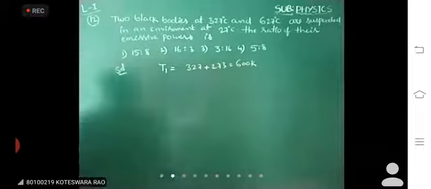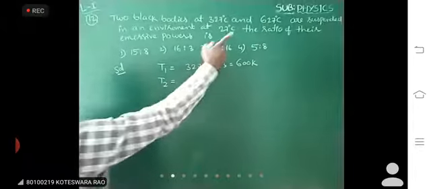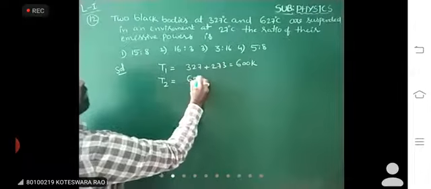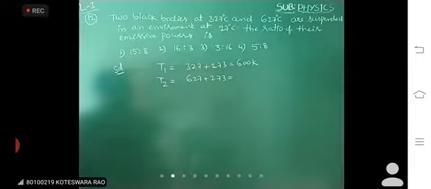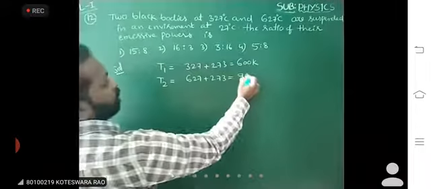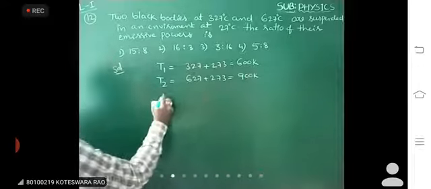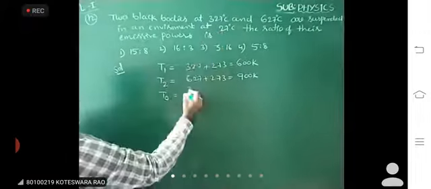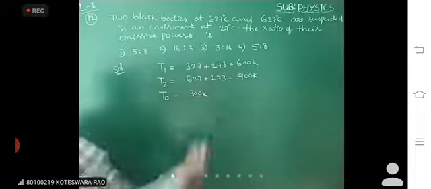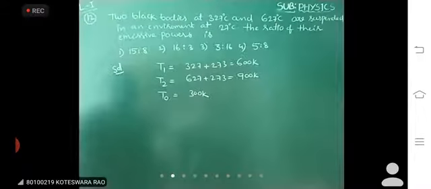Next, T2 for the second body is 627 plus 273, equal to 900 Kelvin. Now what about the surroundings? The environmental temperature is 27 plus 273, 300 Kelvin. So these are the temperatures given.